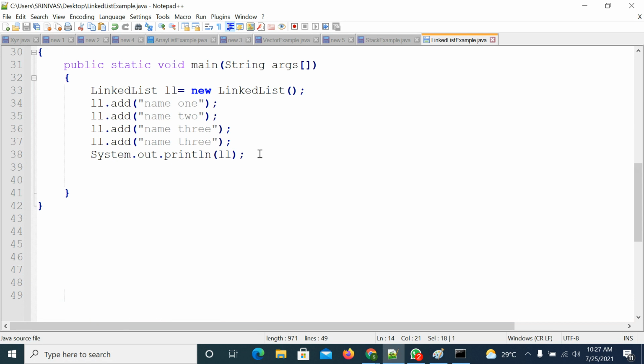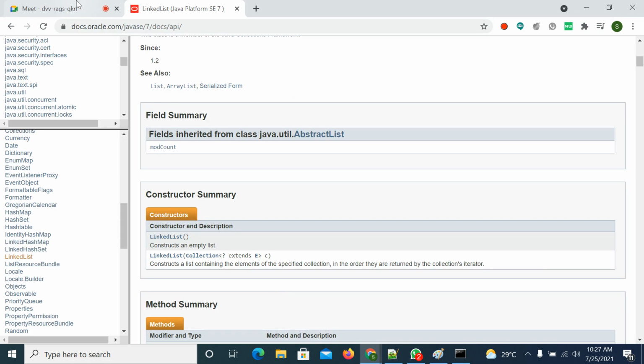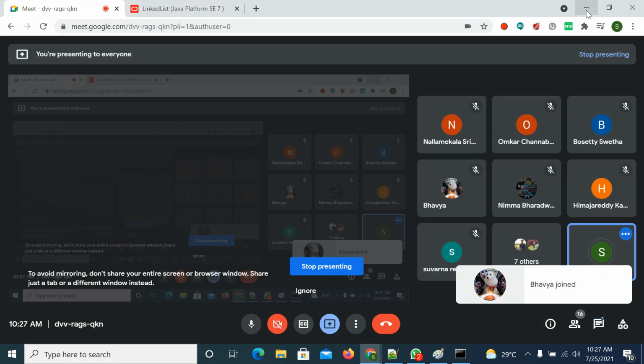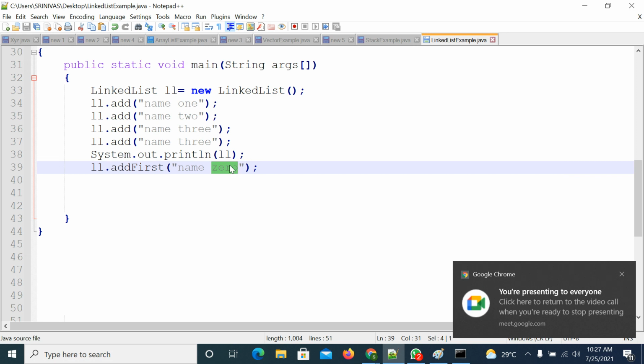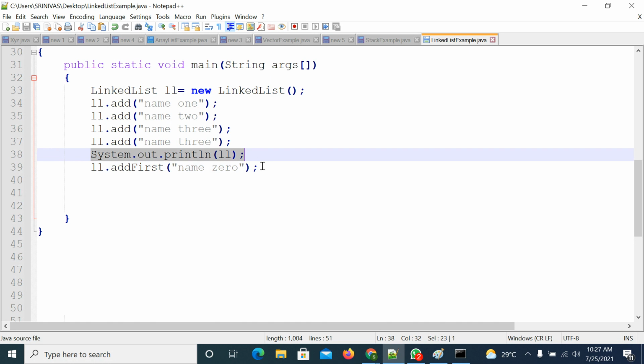Now you try the addFirst method. Already 4 elements are there. Now I am trying to use the addFirst method, so ll.addFirst. I am trying to add a name 0. So name 0 will be added before the name 1. Why? Because you are trying to add this element as a first element. You are not using the add method, you are using the addFirst method. So after this you try to print the linked list.